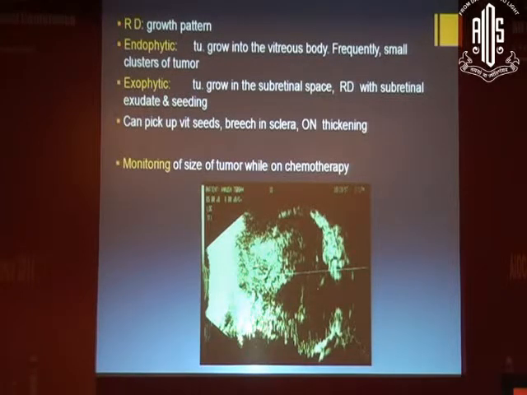Ultrasonography would also tell us about the growth pattern by seeing the retinal detachment. If it's an endophytic type of tumor, the tumor grows into the vitreous body, and frequently small clusters of tumor are seen. In exophytic, the tumor grows in the subretinal space. Retinal detachment with subretinal exudate and seeding would be seen. It can also pick up vitreous seeds, breach in the sclera, and optic nerve thickening. As we can see over here, there's a breach in the sclera. It is also used for monitoring the size of the tumor while on chemotherapy.